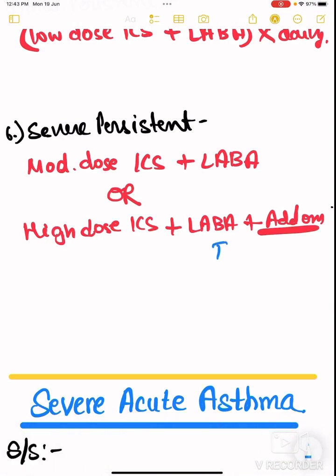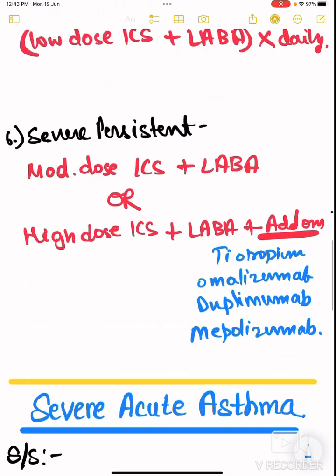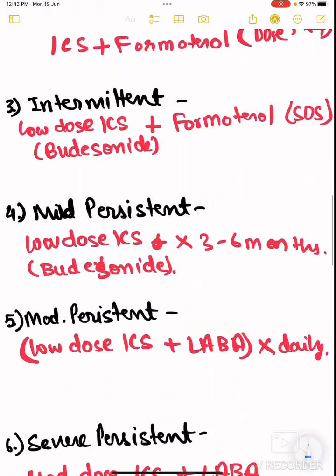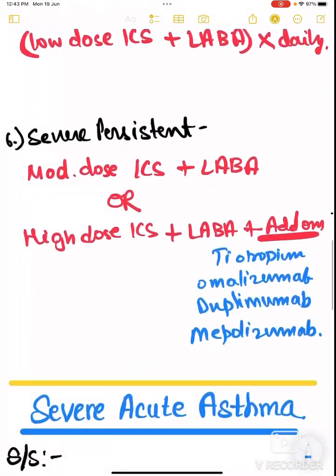Examples of add-ons are tiotropium, omalizumab, dupilumab, and mepolizumab. So this is the whole treatment of asthma in all types: controller and prevention, reliever, intermittent, mild, moderate, and severe persistent asthma.